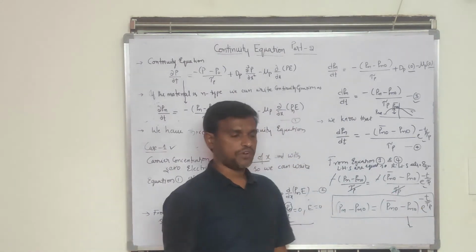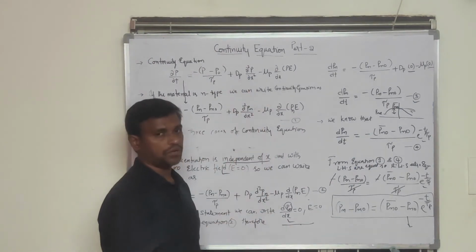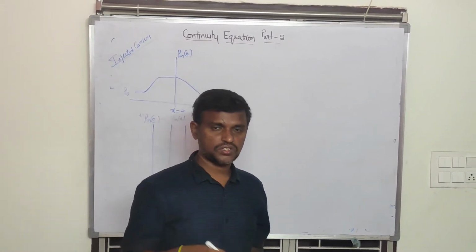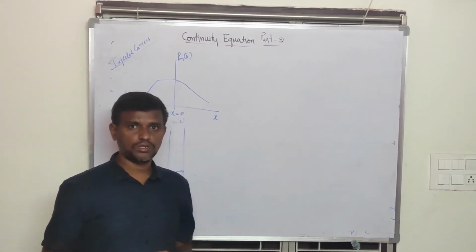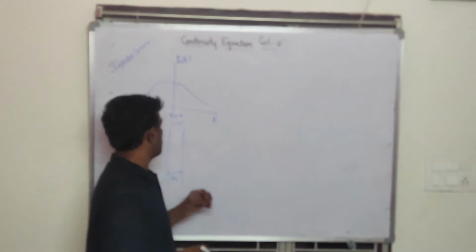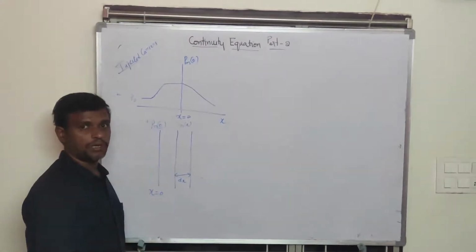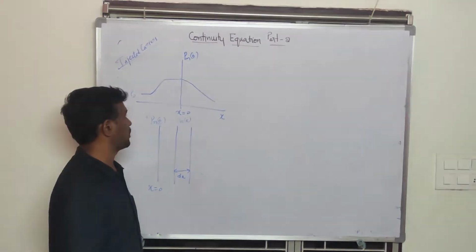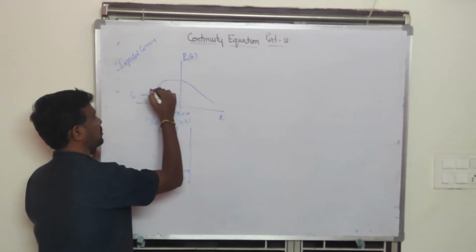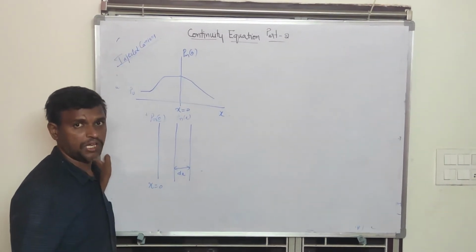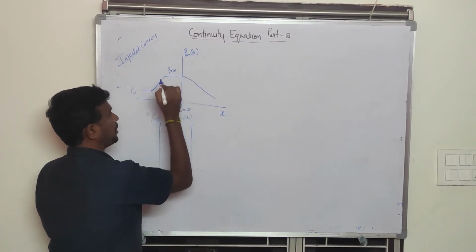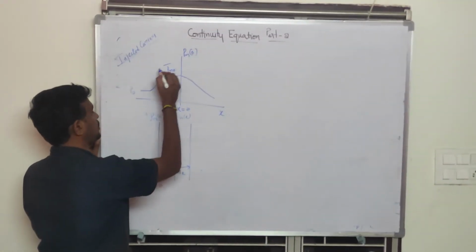So this is the first case of this continuity equation. Before going to discuss the different cases of the continuity equation, first we have to know what injected carriers or injected carrier concentration are. Here, if I consider Pn naught as the equilibrium concentration of holes in an n-type semiconductor, and now I apply some light energy to this, what happens? The carrier concentration will increase because electron-hole pairs will be generated. After reaching steady state, suppose this one I am taking as Pn naught bar, and this one is Pn naught.